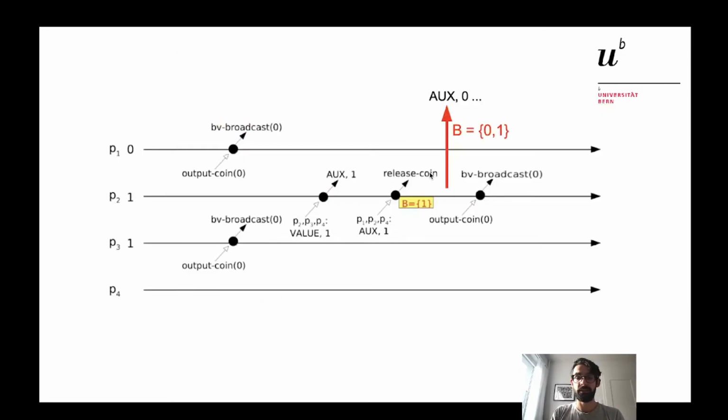This means that if we start to release the coin and wait for messages from other processes, before receiving the coin messages we start to receive the aux messages. By allowing set B to be dynamic, this set B will change accordingly. So, as soon as we finish reconstructing the coin, we will have the set B containing 0 and 1, and we can start the next round by BV broadcasting the value 0.